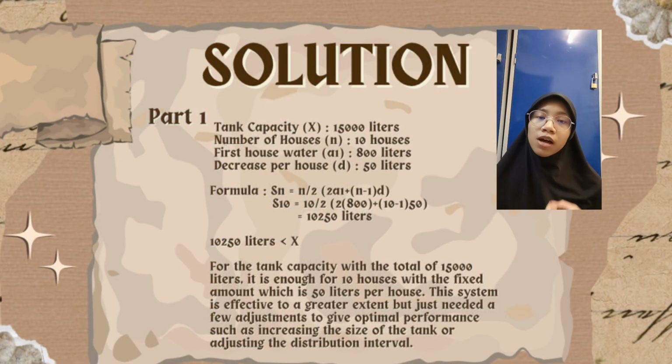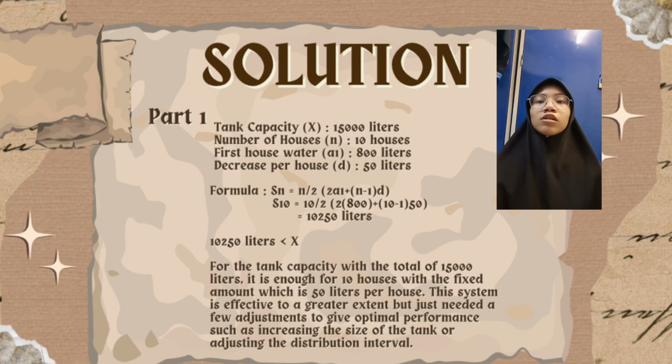So I would like to talk about the solution of our part 1, which is the water distribution system. We will use an arithmetic sequence. The water tank can hold a total of 15,000 liters of water. The system needs to distribute water to 10 houses, with each house receiving a different amount of water. So for the tank capacity, we have 15,000 liters with 10 houses.